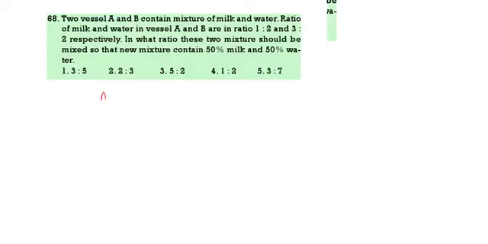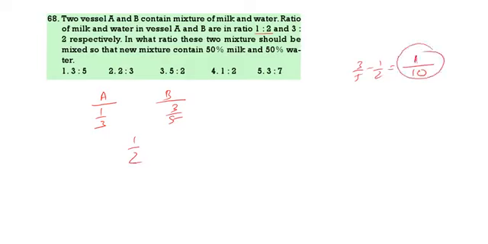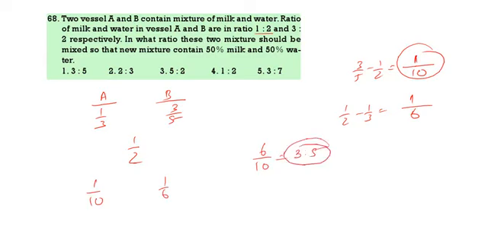Next. 2 vessels A and B contain a mixture of milk and water. The ratio of milk and water in the vessels is 1:2 and 3:2 respectively. In what ratio should these be mixed so that it is 50% milk and 50% water? Now in A, the milk is 1 by 3. In B, the milk is 3 by 5. Finally 1:1. Now 3 by 5 minus 1 by 2, that is 1 by 10. Now 1 by 2 minus 1 by 3 is 1 by 6. So see here, this is 1 by 10, this is 1 by 6. What is the ratio? That means 6 by 10, which is 3:5. 3:5 is the correct answer.